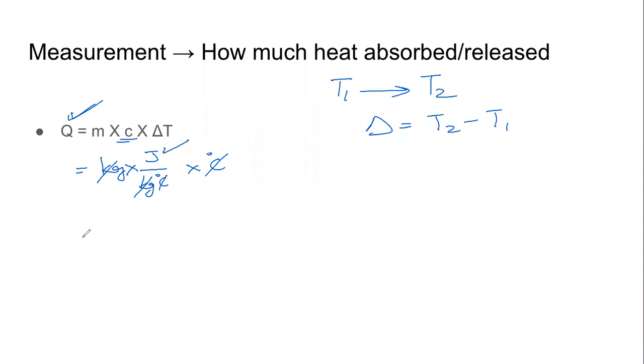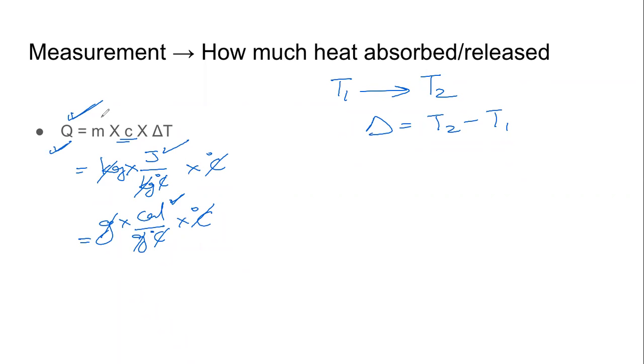If, on the other hand, we have the mass in gram, and we have the delta T in centigrade, centigrade is the same unit in both systems. Then the specific heat will now be in calorie per gram degree Celsius. Gram divided by gram, centigrade divided by centigrade. What is left is calorie, which is the unit of heat.